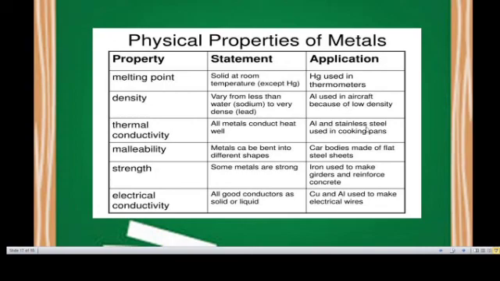Aluminum and stainless steel are used in cooking pans because of thermal conductivity. Car bodies are made of flat steel sheets. Iron is used to make girders and reinforce concrete. Copper and aluminum are used to make electrical wires. This is a good conductor of electricity.